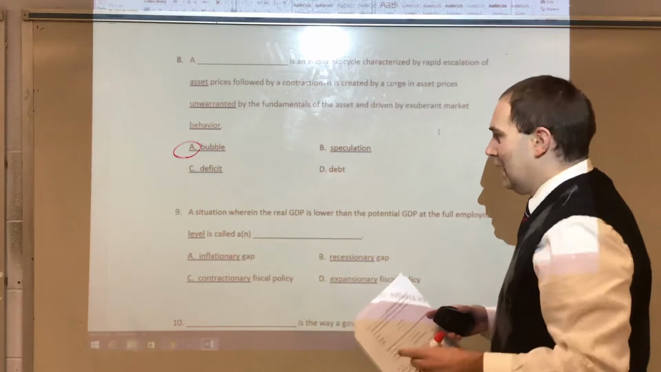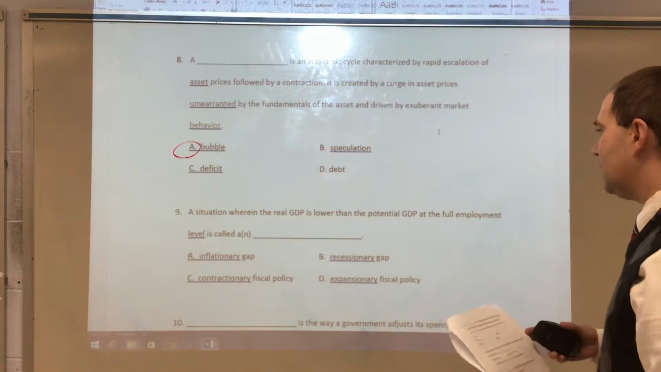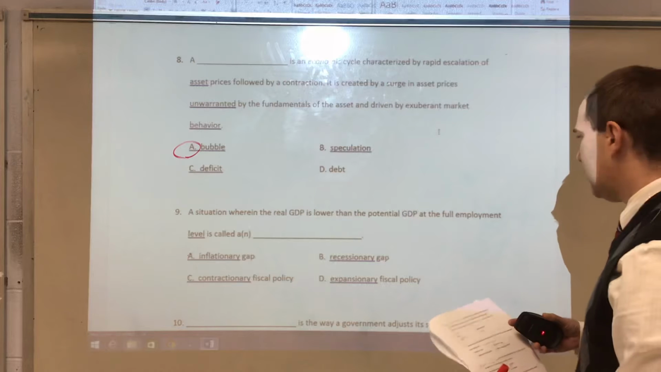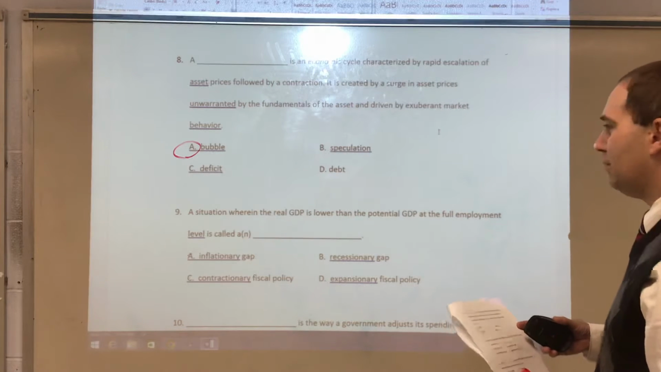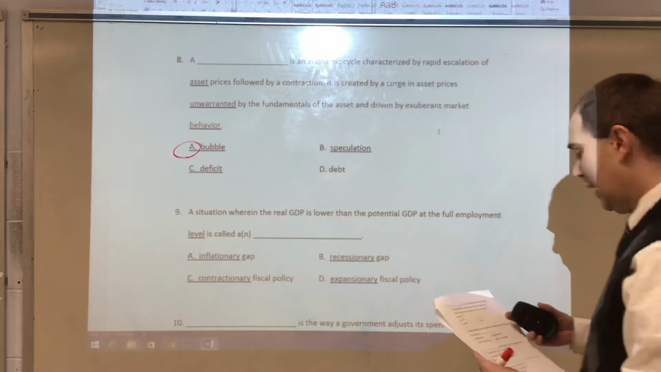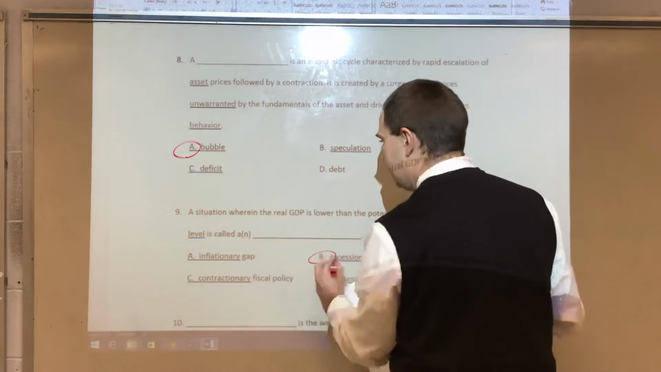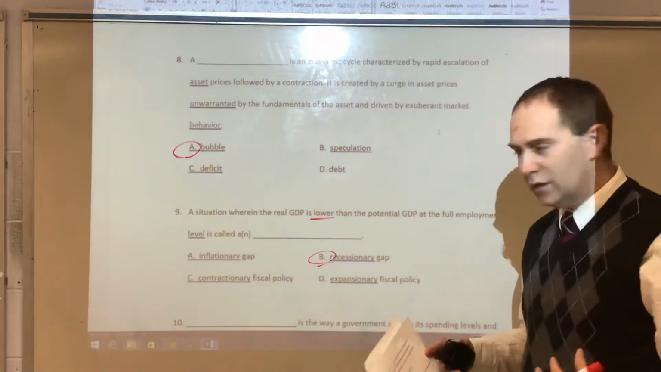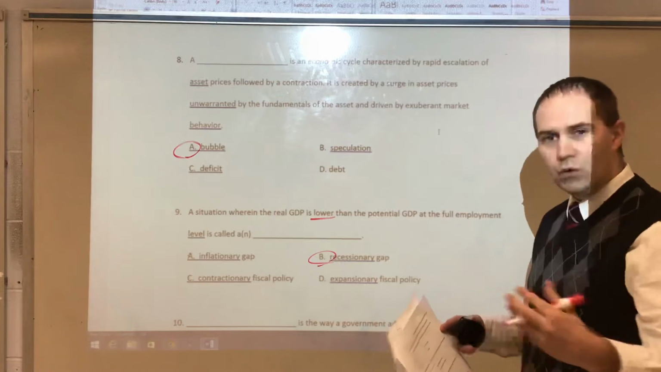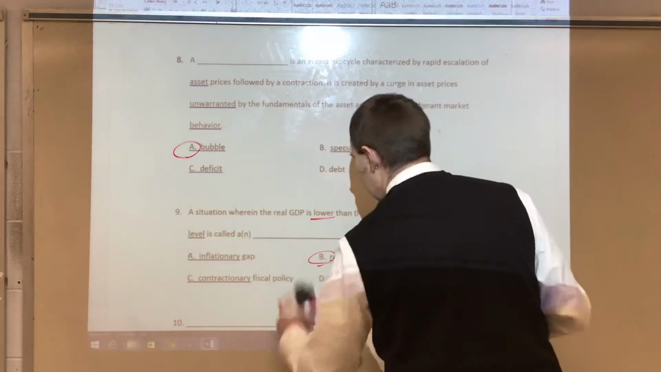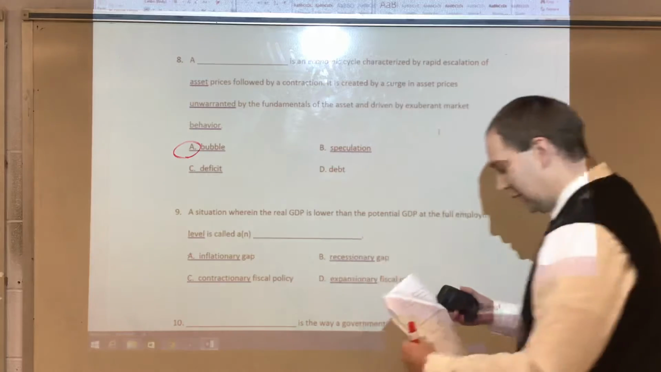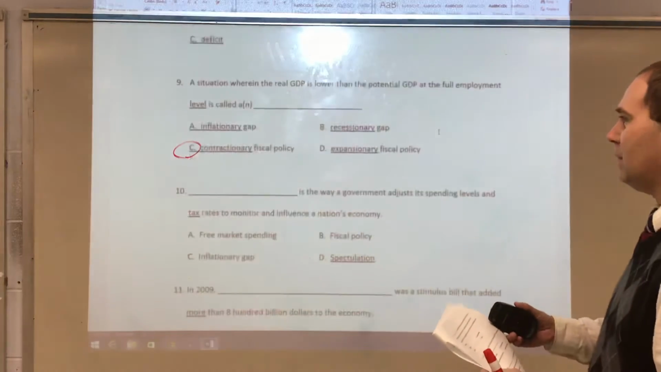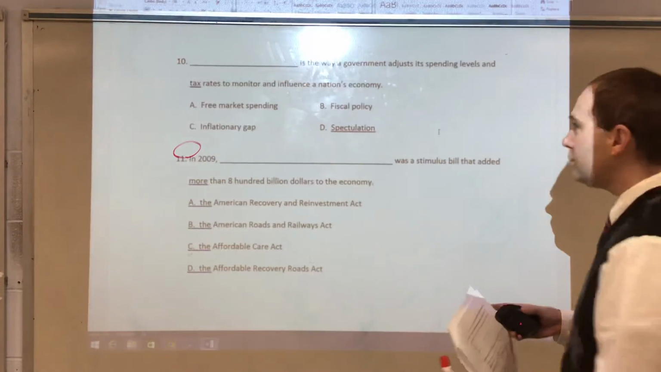Number 9, a situation wherein the real GDP is lower than the potential GDP at the full employment level is called a recessionary gap. Again, lower, so it's receding. Think of it that way. Lower, recede. That's just a good way to kind of keep that in mind to be able to do that question or to think about that later on in life.